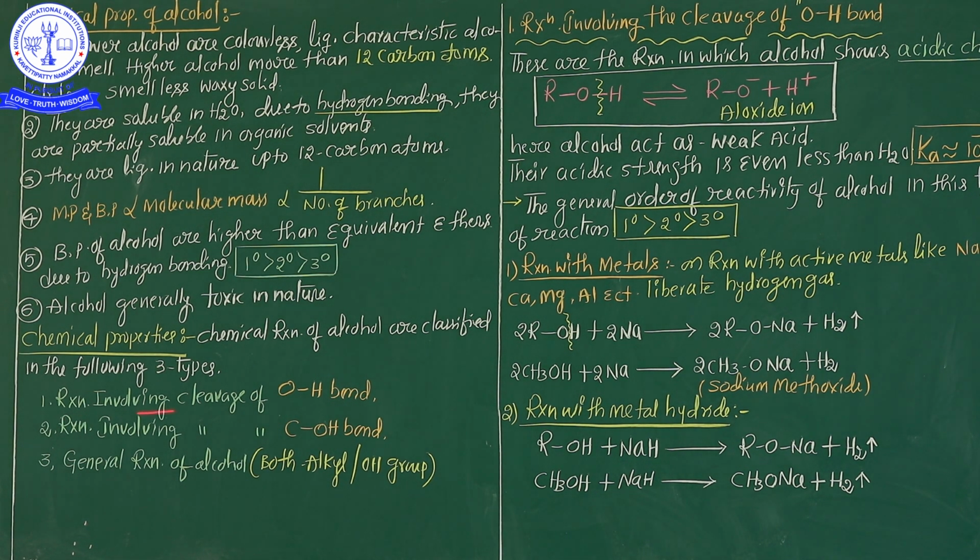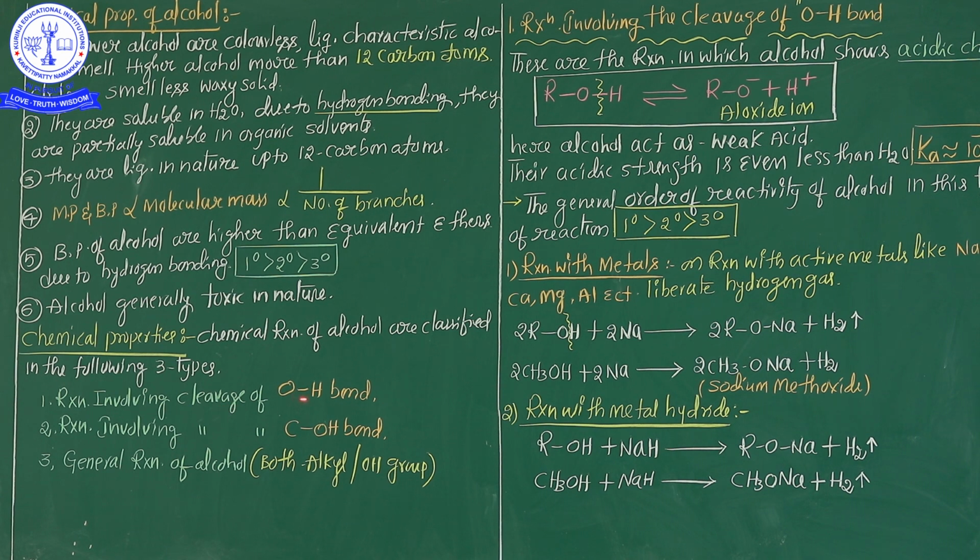Listen carefully, what is the basis? Here RXN is nothing but reaction: reactions involving cleavage of the OH bond. First point in the chemical properties. What is the meaning of cleavage? Cleavage is nothing but breaking the bonds.